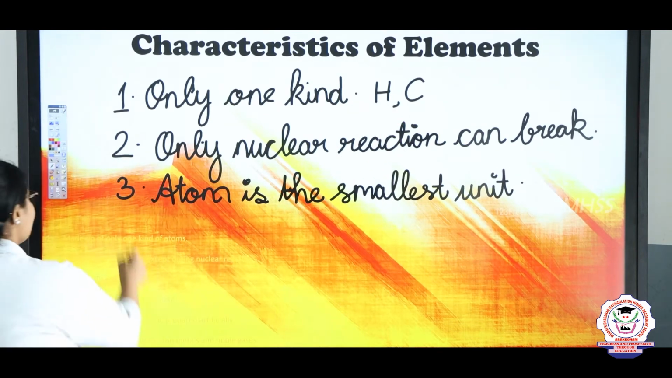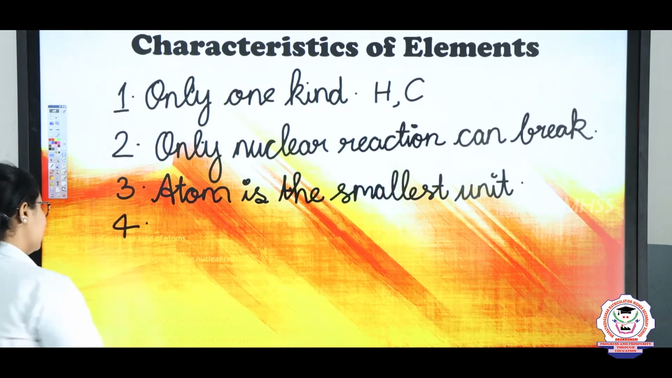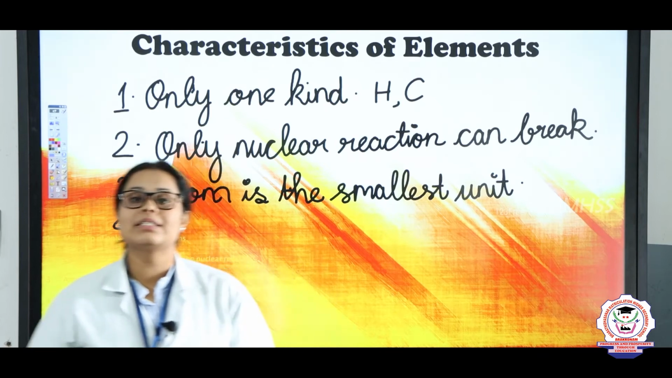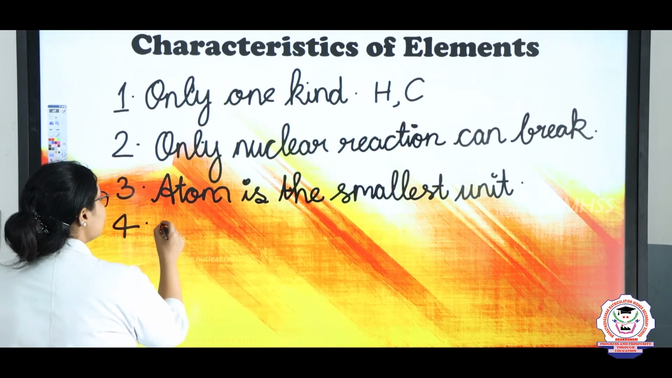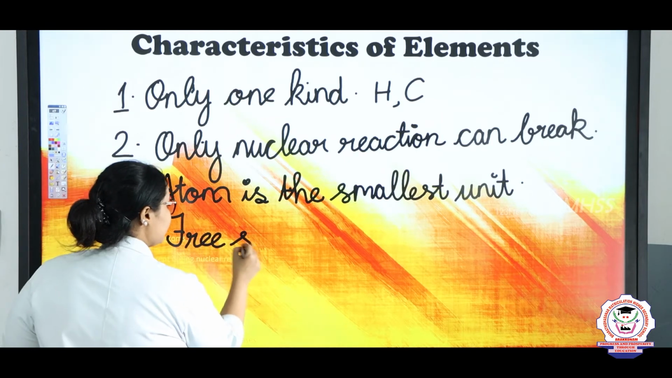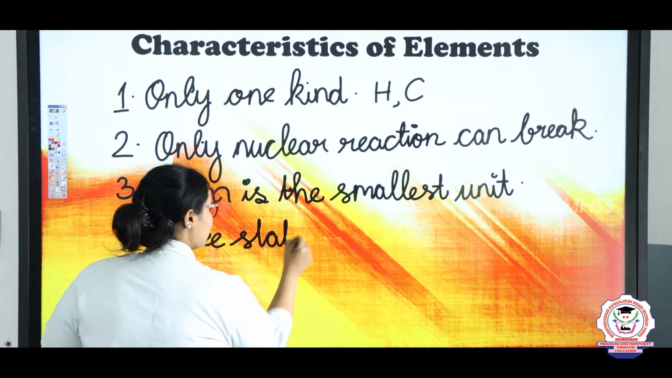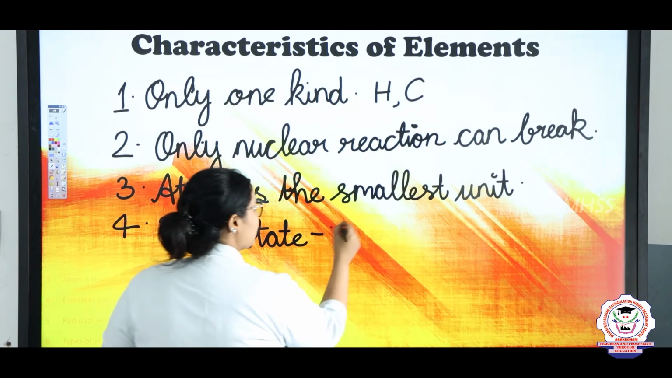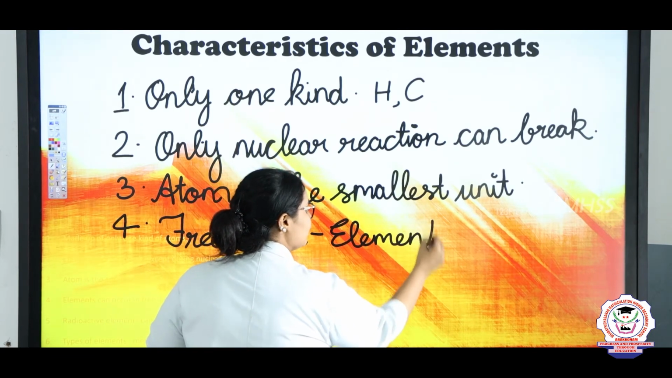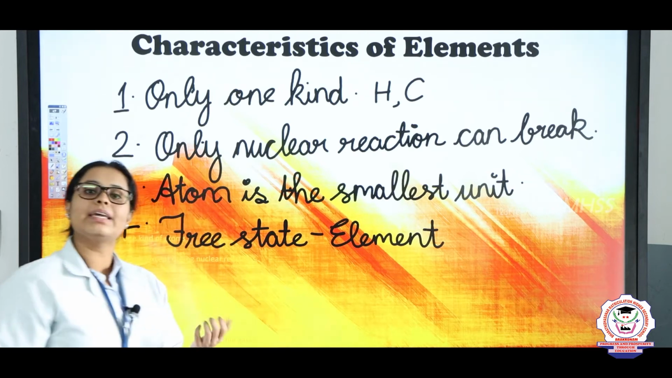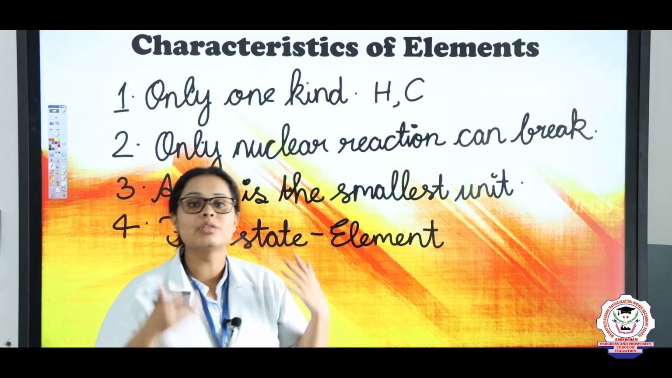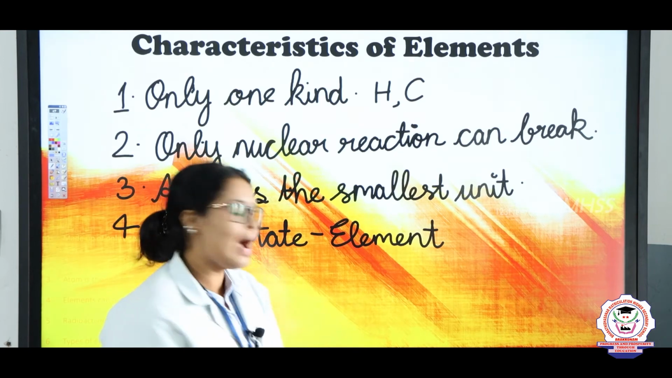Same way, the fourth property says that all the elements will always be present in the free state. What does this mean? This means that if you are taking hydrogen, hydrogen can be present as H also. So, H is the free state of hydrogen.